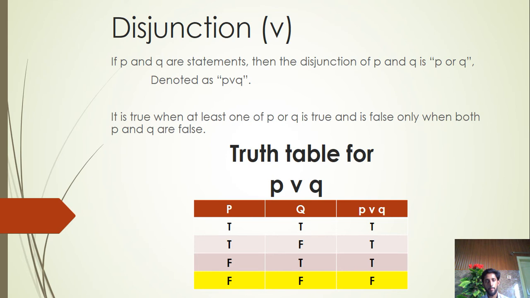If both are false, it will be a false statement. Like, both are true, so it is a true statement. P is true, Q is false, so it is also a true statement. Finally, we see that both are false, so it will be false, otherwise it will be true.